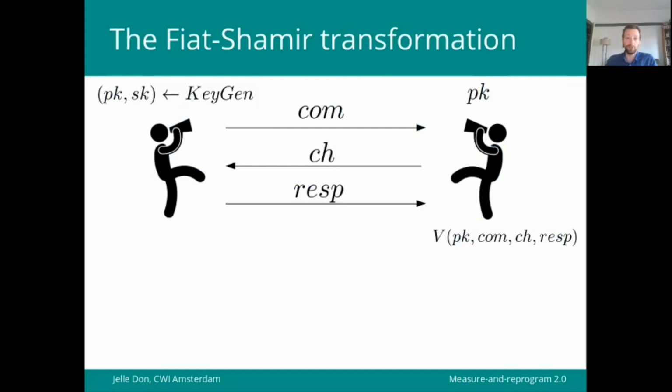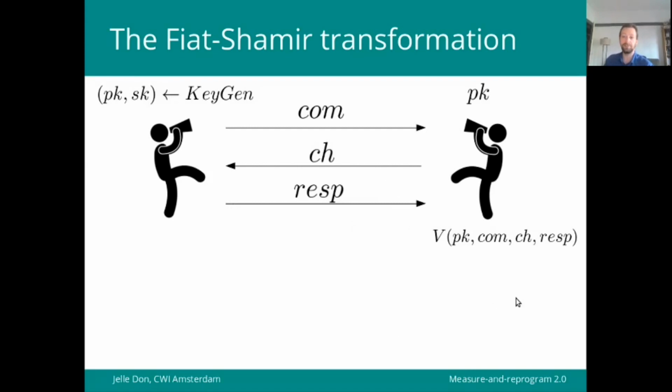Right, so suppose that we have this 3-round identification scheme where some prover can prove its identity by sending a commitment to a verifier, and then upon receiving a challenge, this must be a uniformly random challenge, uses its knowledge of some secret key to compute a response. And then the verifier, who of course knows the public key of this prover, can compute some predicate on the messages to verify that indeed this prover must have known the secret key.